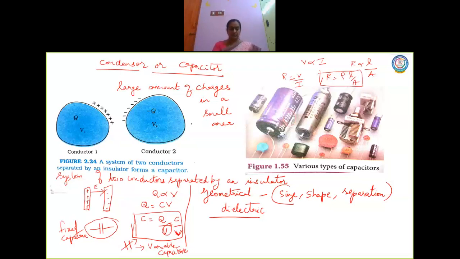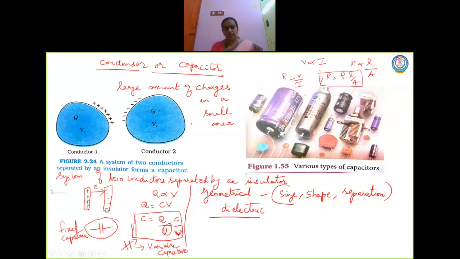Now this is a very familiar concept, but look at this equation. For the capacitance to be larger, what should be the value of potential? Should the potential be smaller or larger? Here the answer is that the potential should be smaller.